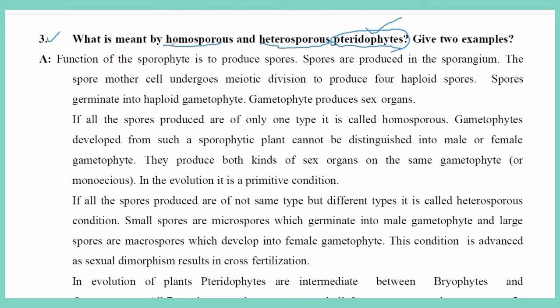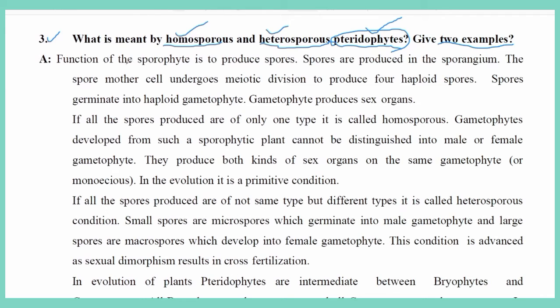So there are two words here, homosporous and heterosporous pteridophytes. Homo means same, hetero means different. The question is: which pteridophytes develop homospores and heterospores? And give examples. Now let us go to this question.